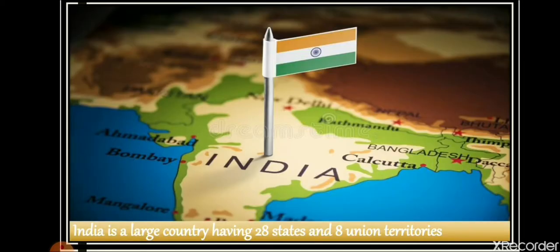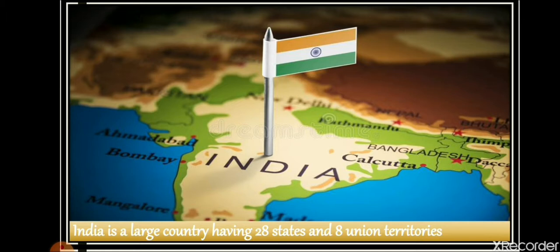India is a very large country, having 28 states and 8 union territories. Earlier, we had 29 states and 7 union territories. Among them, one state, Jammu and Kashmir, was divided into two union territories, Jammu and Kashmir and Ladakh. After that, we had 28 states and 9 union territories. But later, the two union territories, Daman and Diu and Dadra and Nagar Haveli, merged with each other. So now it has become one, and we have 28 states and 8 union territories.